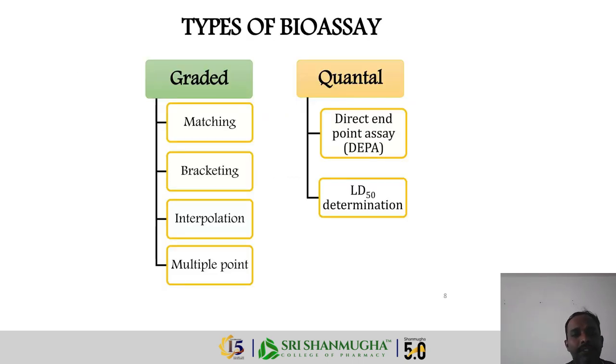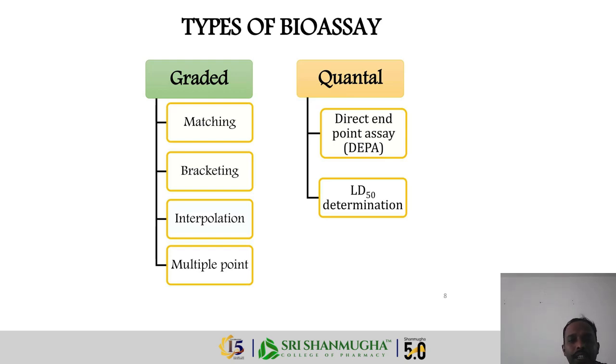So we have the classification of bioassay here. We have two major categories. One is graded bioassay, in which there are several types: matching type, bracketing type, interpolation, and multiple point bioassays.